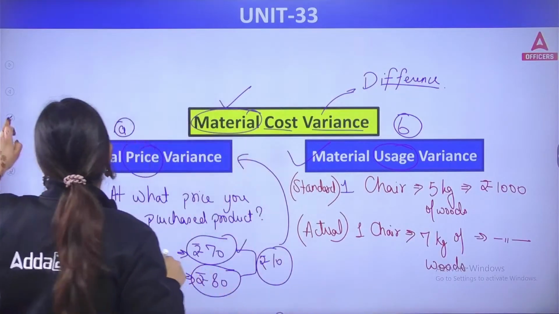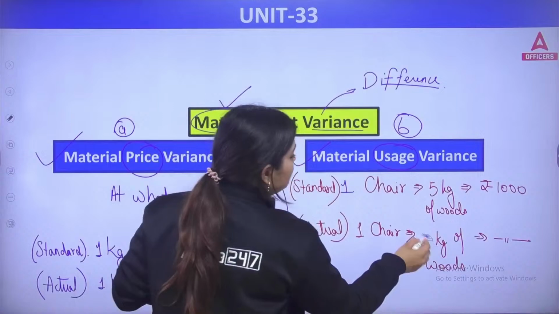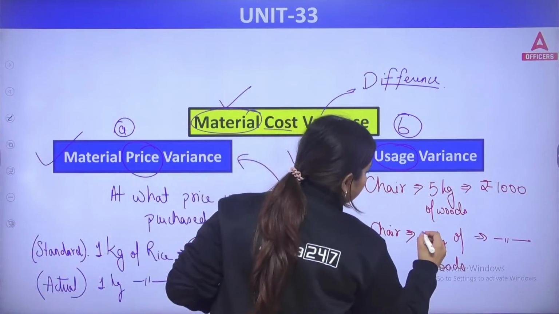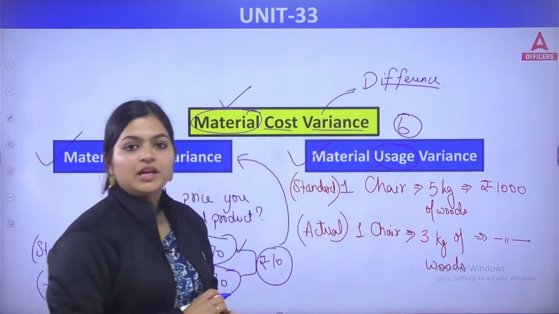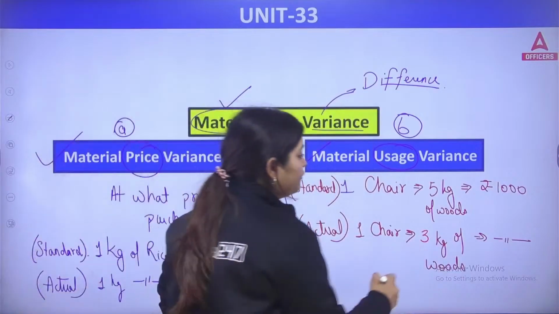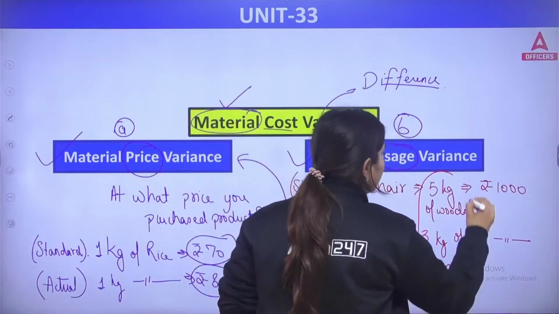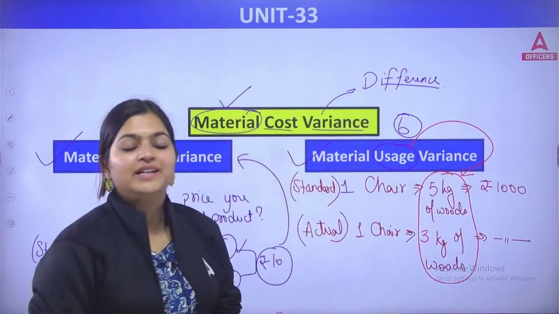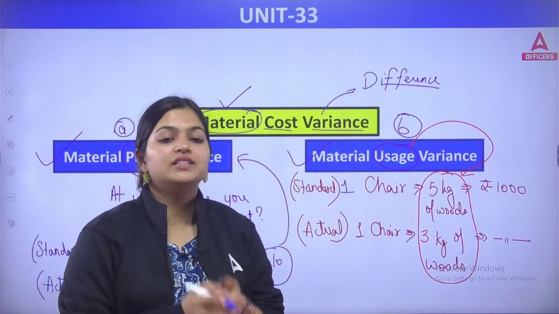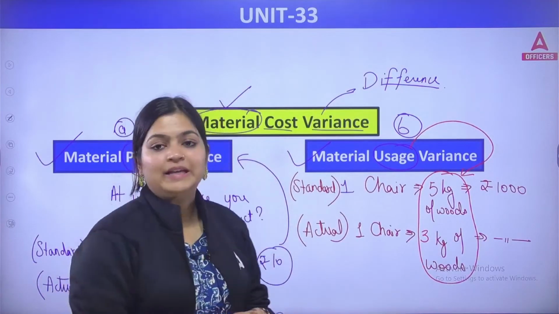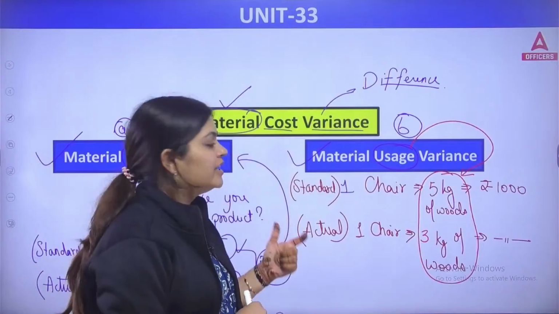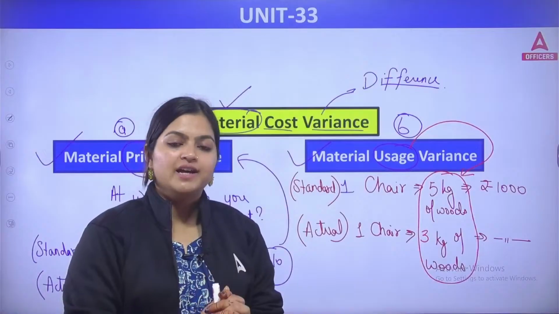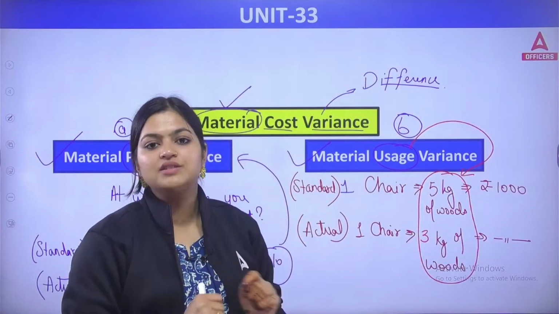Or vice versa, for the same rupees 1000 you get only, let's say, 3 kg. Here you can see the differences in your quantity, and quantity is your usage. When you see changes in quantity, that is your material usage variance. So these are the two types of variances under your material cost variance.